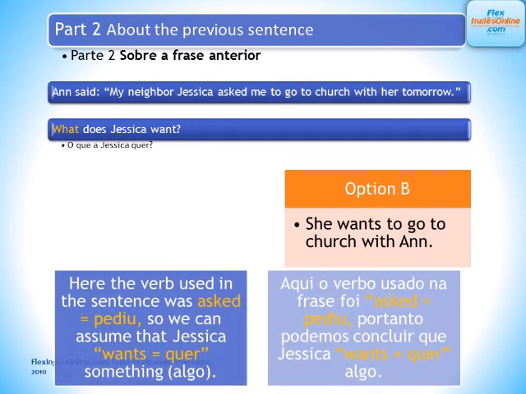Here, the verb used in the sentence was asked, which is the past of ask. So we can assume that Jessica wants something from someone, so she wants to go to church with Anne.